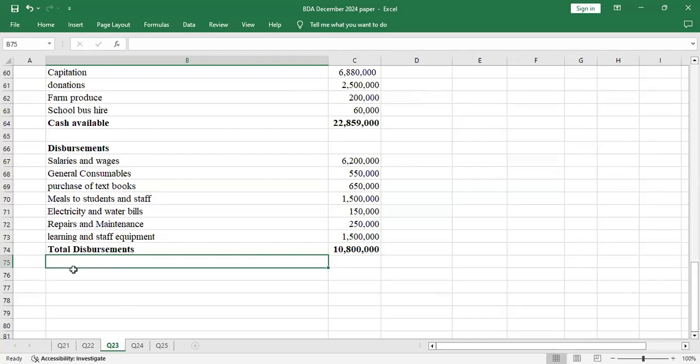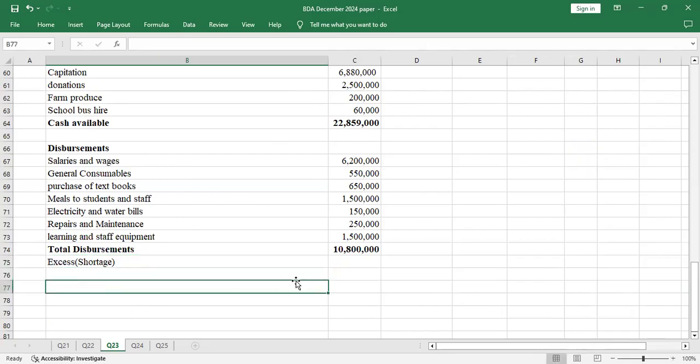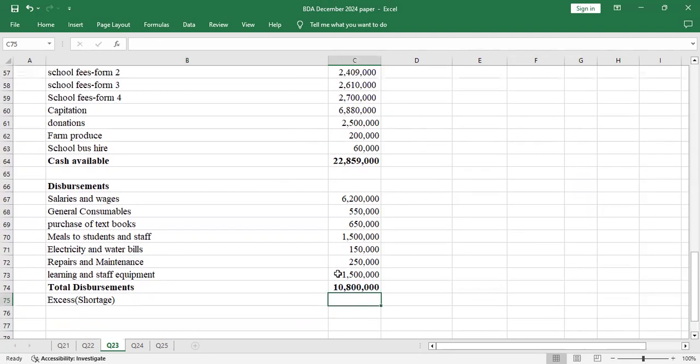Yeah, so after getting the total disbursement, we'll check whether there was excess or shortage on our budget. Just come here and say excess, or in bracket shortage. Shortage means if the disbursements exceed the receipts, then there's a shortage. How we capture that shortage before we move to the next month is always through the borrowing. So let us see if that will work.